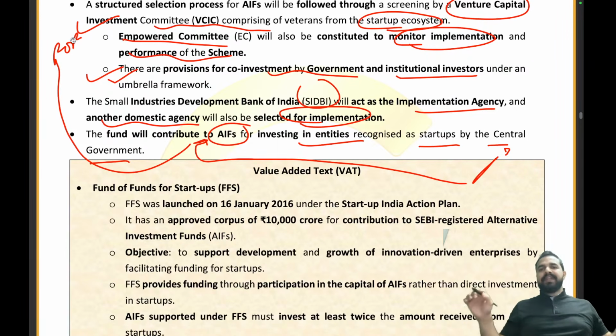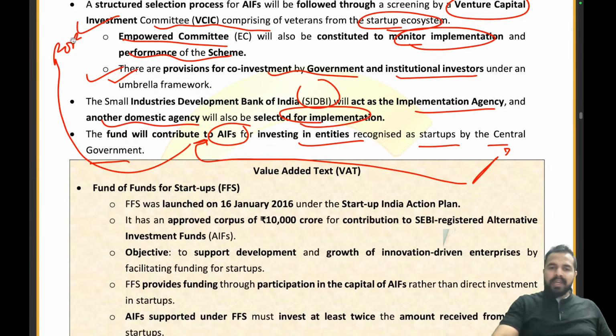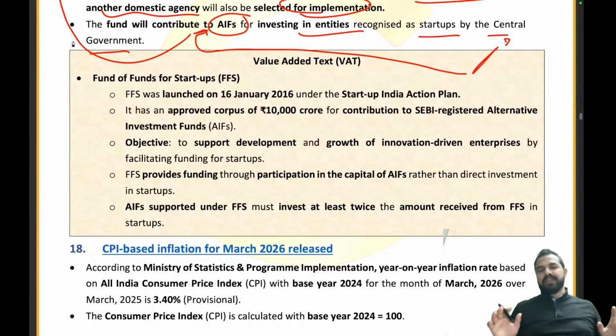See, a venture capital investment committee will be there, through which the selection process will go on. Then we will have an empowered committee, which will be constituted to monitor implementation and the performance of the scheme. So that's how this is going to work. Clear? Now guys, let's move ahead to the fund of funds for startups.